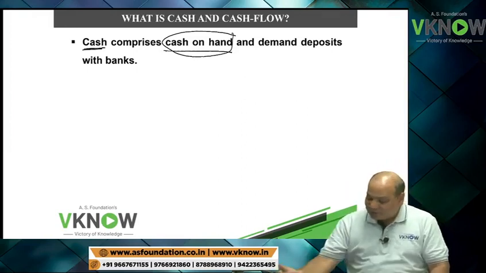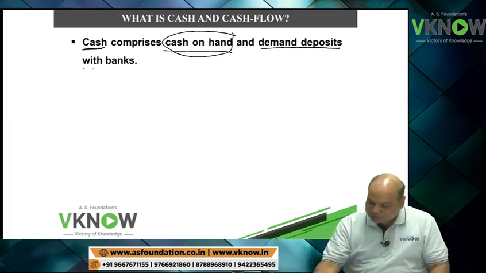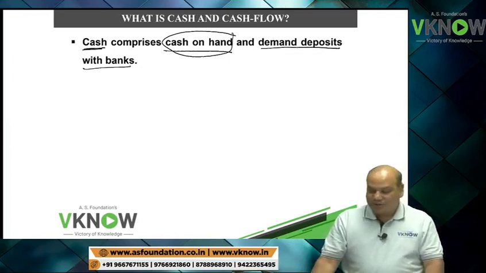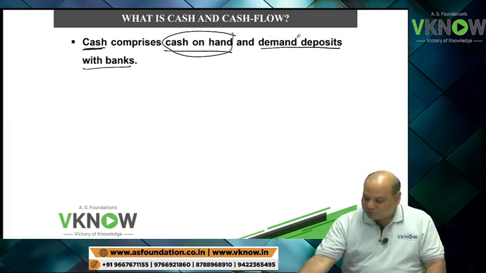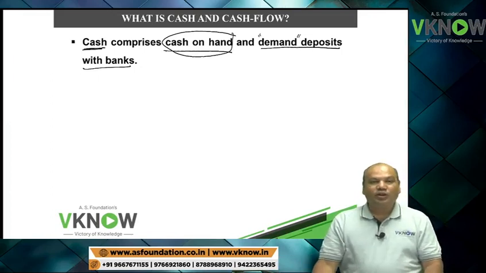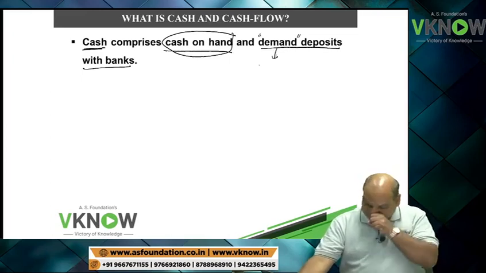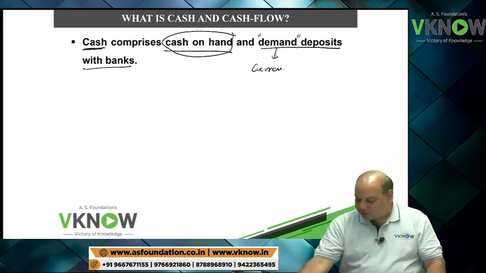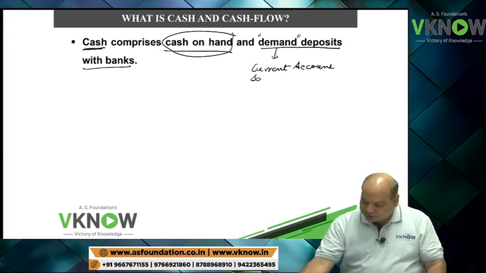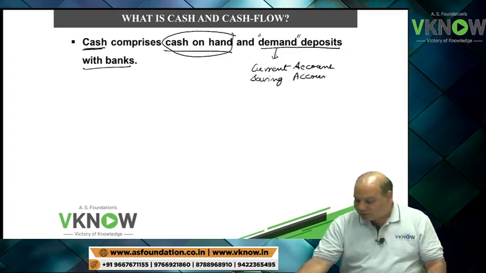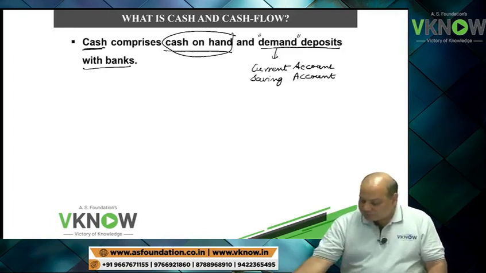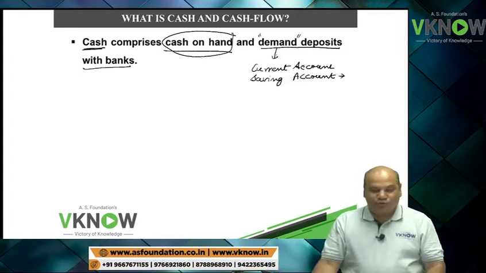Then demand deposit with the bank. What is demand deposit? Demand deposit means you can withdraw your money anytime. Examples of demand deposit: current account, saving account. Now I will not show you my saving account, even if you ask me.